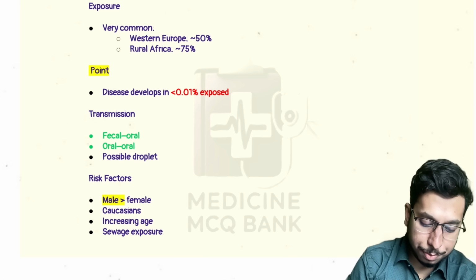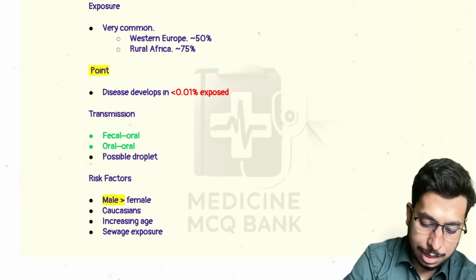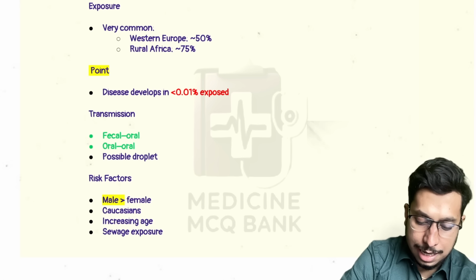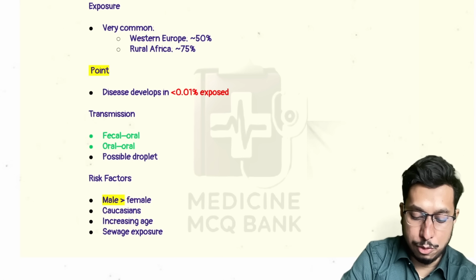Now, the most important point here, you remember that less than 0.1% of those exposed develop the disease. That means any culture or PCR coming out positive doesn't mean there is Whipple's disease. They can be purely carriers, or asymptomatic carriers of the disease. Okay. Why carrier?